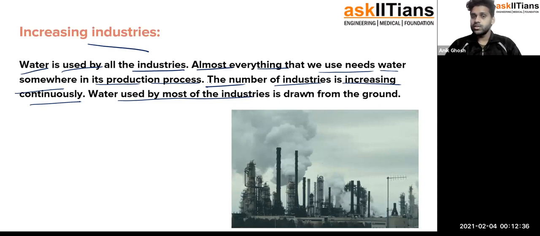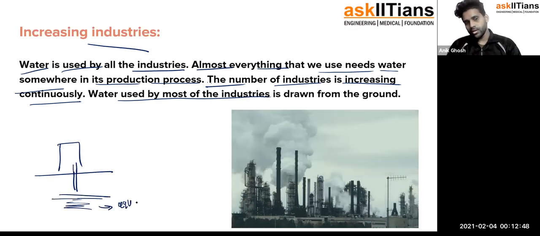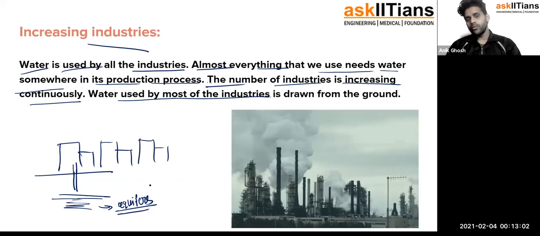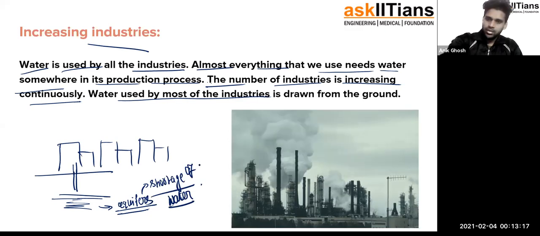Water used by most of the industries is drawn from the ground. So if this is the industry, they are just drawing in all the water from the aquifers only, right? What would happen if you just keep on increasing the industries? It would lead to a shortage of drinking water very soon, right? So for that reason only, we need to understand the importance of this chapter, isn't it?